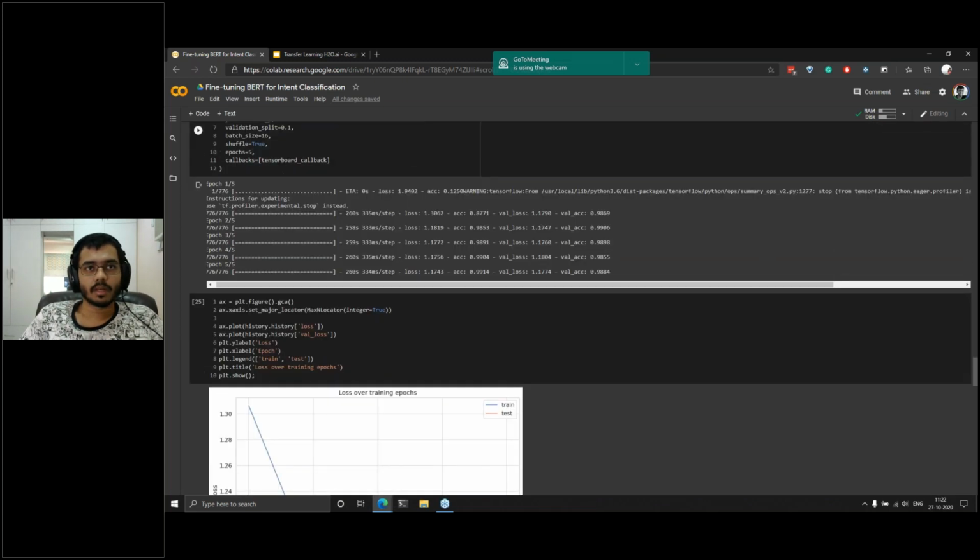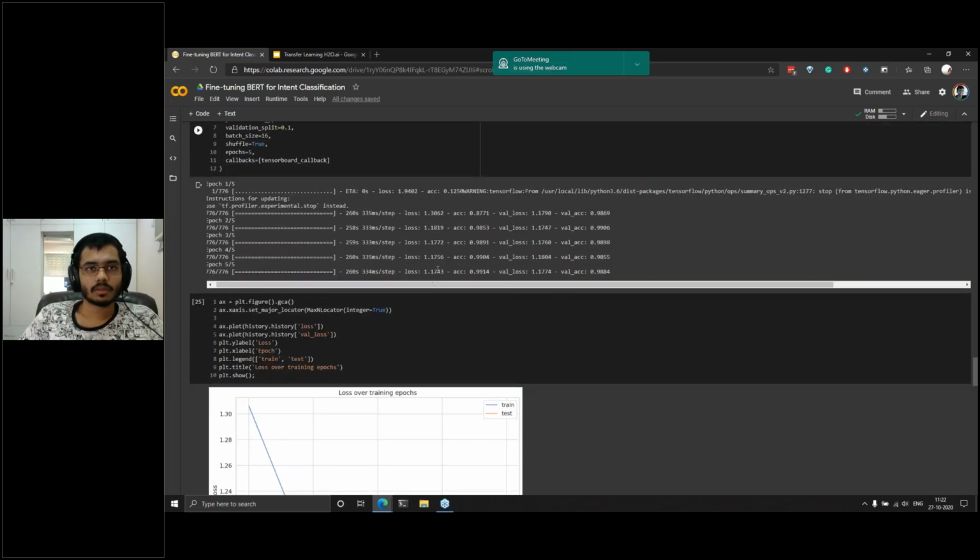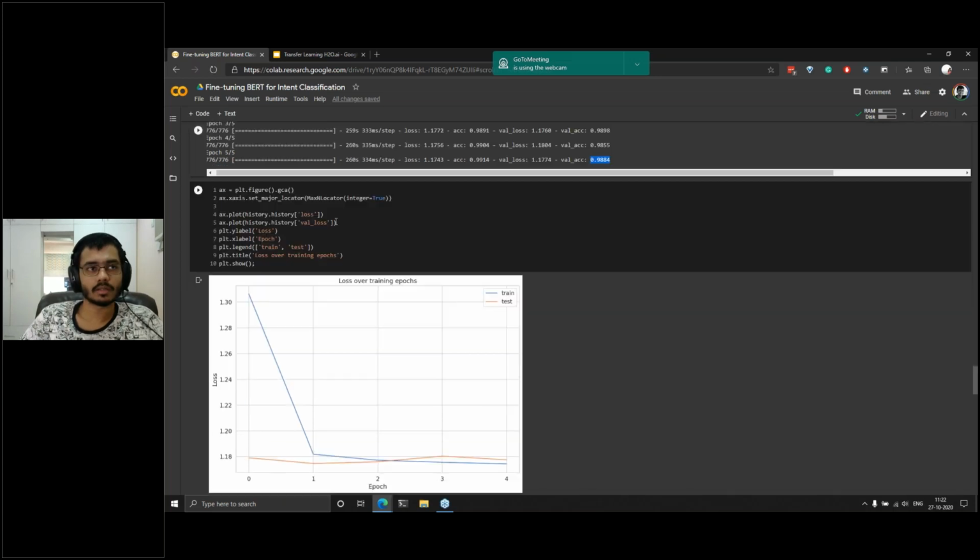And then once I begin, I've already trained this network. It takes some time to train it, and I don't think we have the time to actually train it now. So you can see that my accuracy increases from 0.12 to 0.87, and finally it converges on 0.9. Now validation accuracy itself is 0.98. So that means you don't have an overfitting concern.